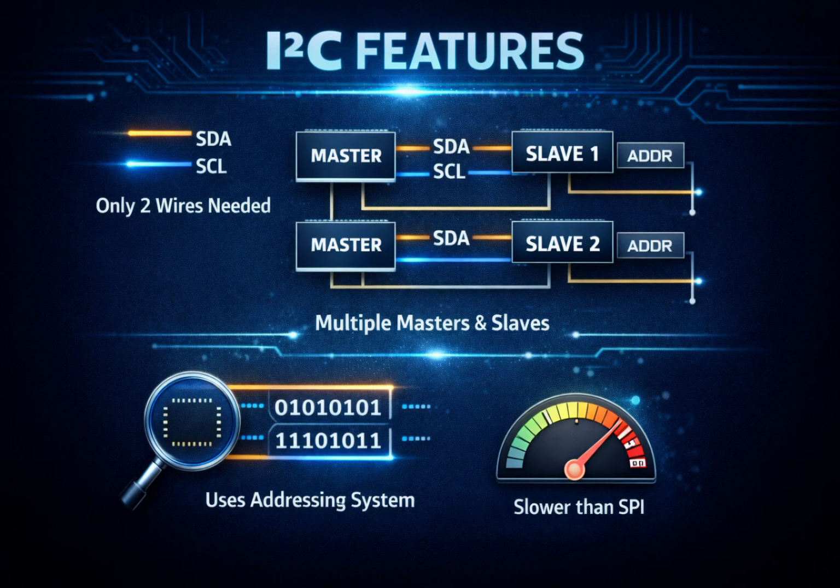I2C features. I2C offers only 2 wires required, multiple master and slave support, and address-based communication. However, it is slower compared to SPI.